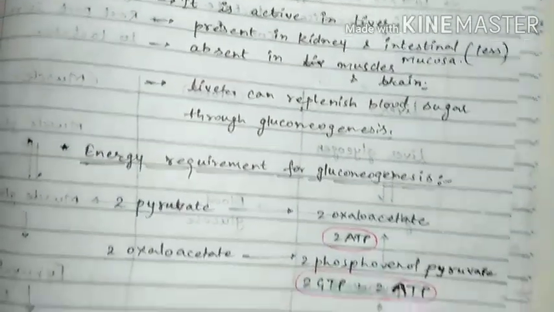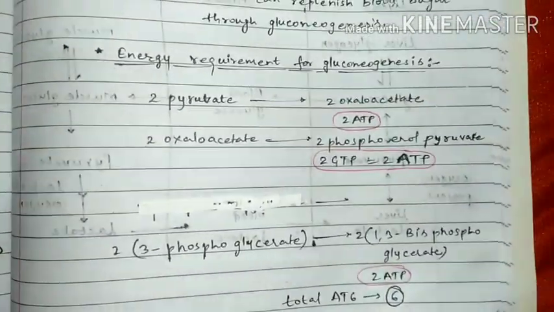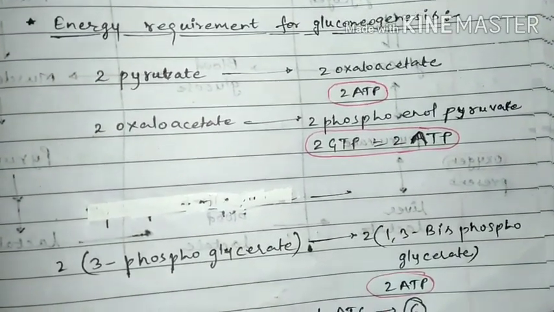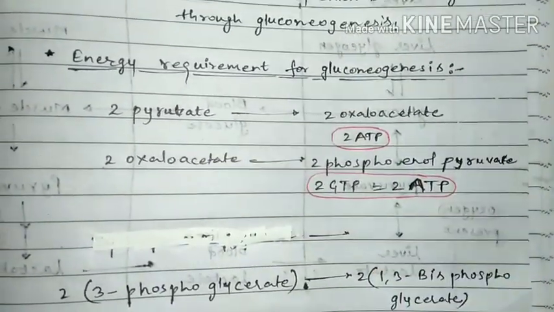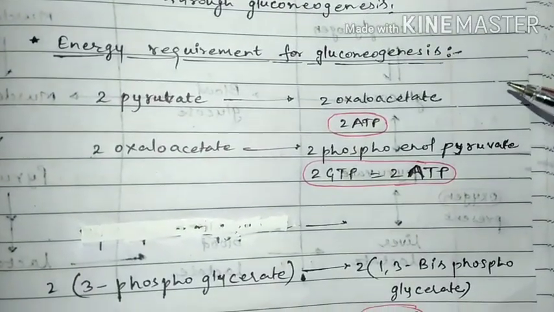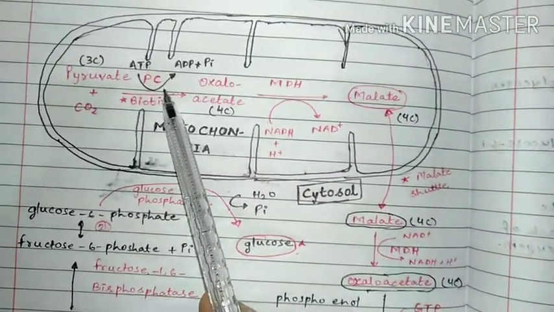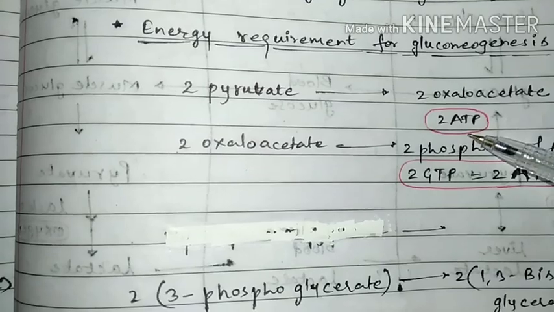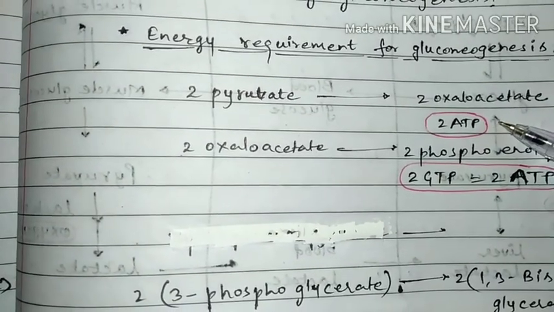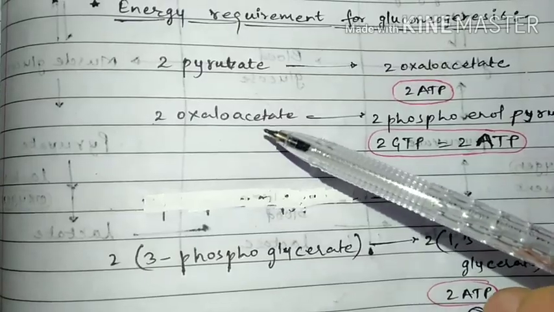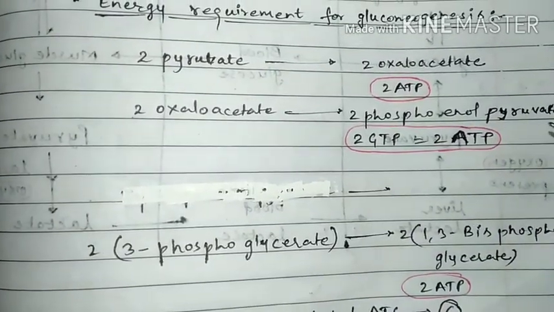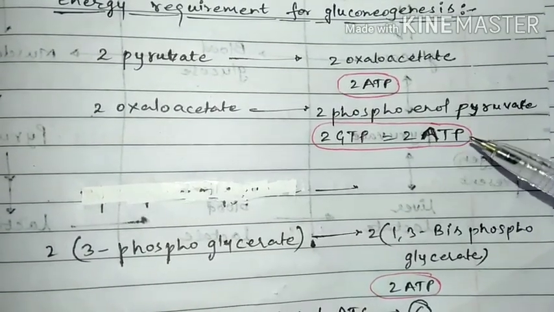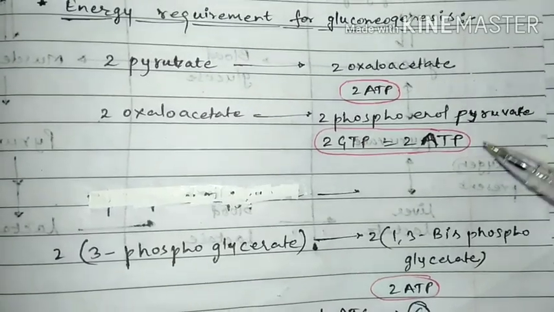Then how much energy is required for the formation of glucose? As you know, the formation of glucose requires two pyruvate compounds. Initially we studied that one ATP is required for one pyruvate, so two ATP is required for two pyruvate. This is the important part. Similarly, for the conversion of oxaloacetate into phosphoenol pyruvate, 2 GTP is required. So 2 GTP is equal to 2 ATP only. So finally 4 ATP.